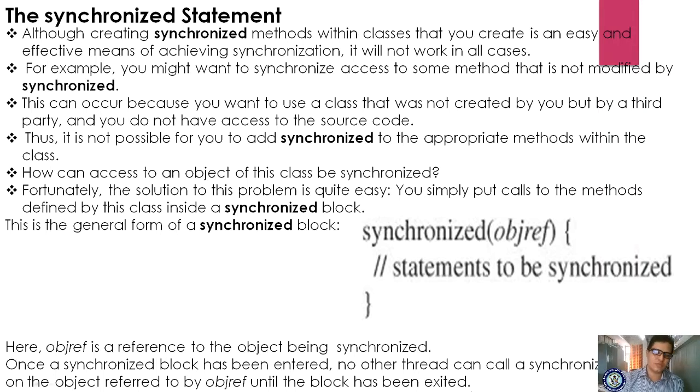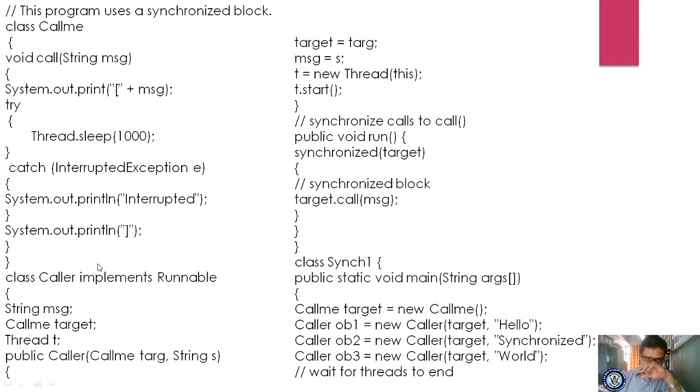So we are clearly given, once a synchronized block has been entered, no other thread can call a synchronized method. Once a thread has entered this synchronized method, no other thread can call the same method until that thread has come out. How long? Until the block has been exited, until the thread comes out of this method.